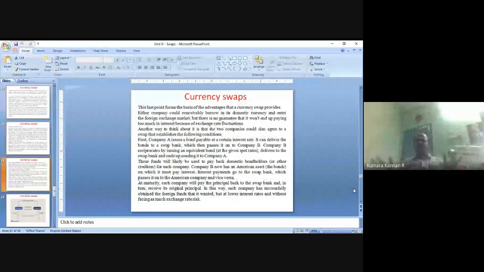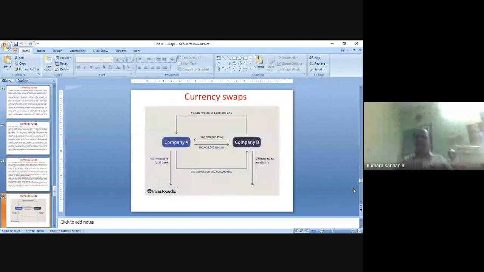So they go to a swap bank. Swap bank does this work, right? American dollar will be raised by American company. Brazilian real will be raised by Brazilian company. Brazilian company will pass its Brazilian real, 160 million Brazilian real, to American company. American company, this 100 million American dollar, they pass to the Brazilian company through the swap bank, right? That's what is drawn in this diagram. Please see the diagram, right?